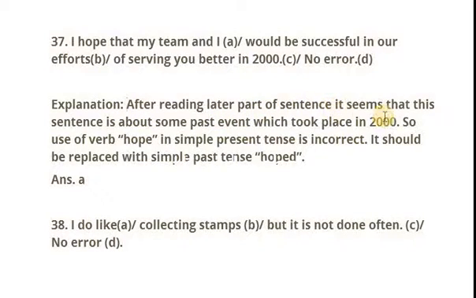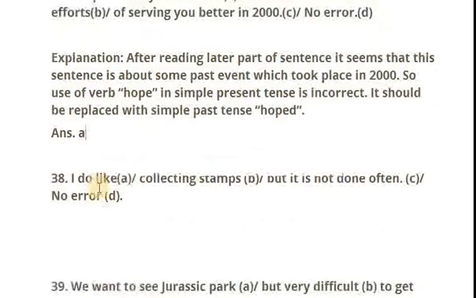After reading the later part of the sentence, it seems that this sentence is about some past event which took place in 2000. So use of verb hope in simple present tense is incorrect. It should be replaced with simple past tense, which is hoped. Your answer is A.